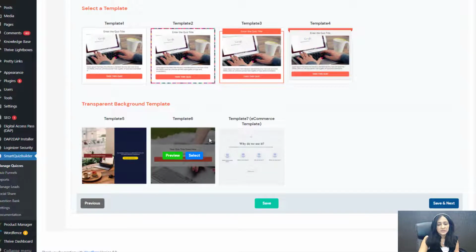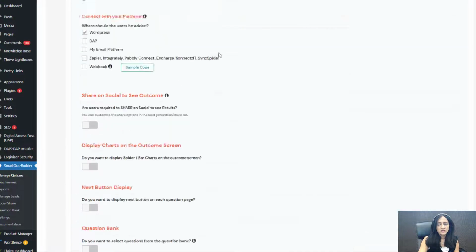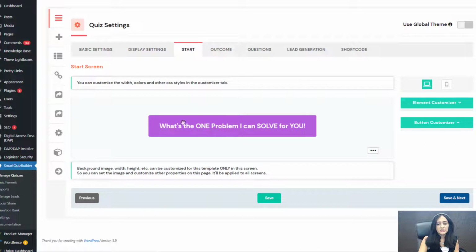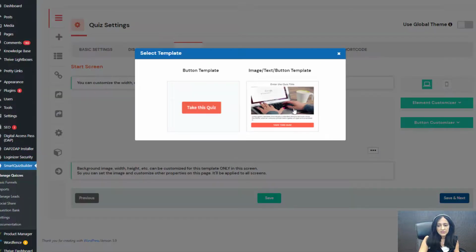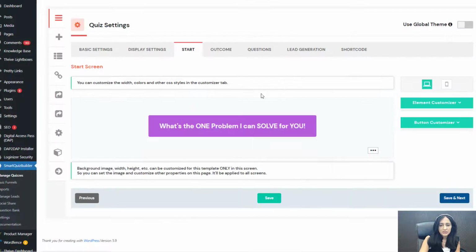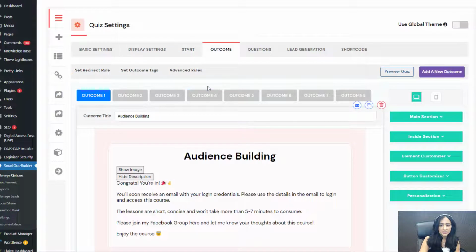Here I'm using template number 6 for this quiz. You can use any of these templates. And start screen, as I said, I'm using a button here because when users click on this button, I want to show them the question in a pop-up. So here I'm just using a simple button. I'm not using a big start screen. And to do this, you can switch from a screen to a button. You just have to select this option. And you can fully customize the text and the color and all that.